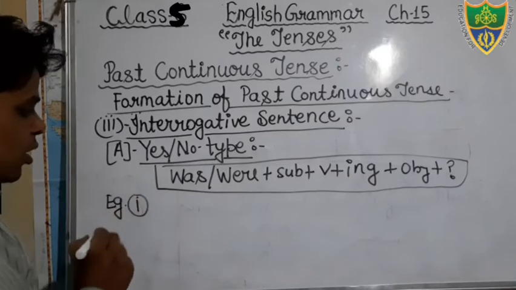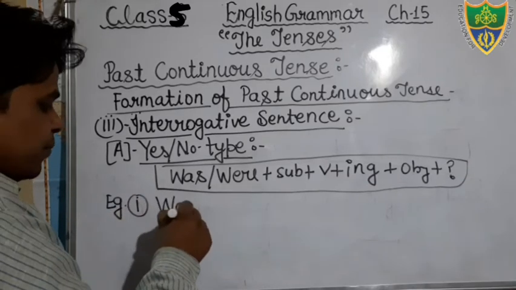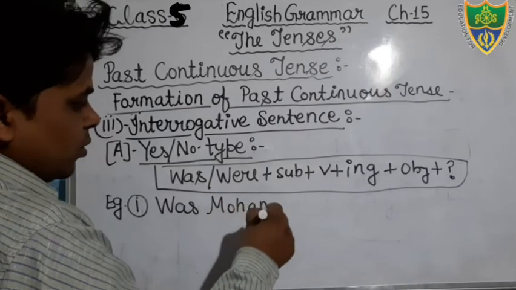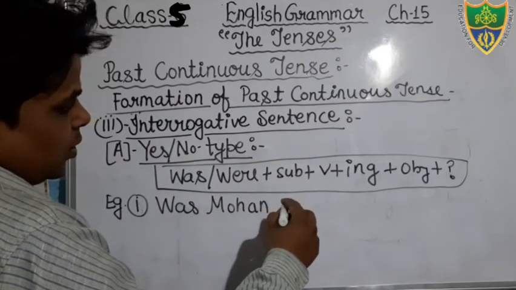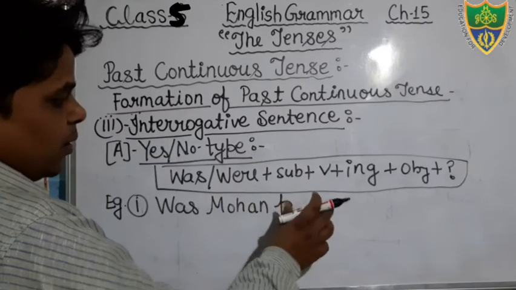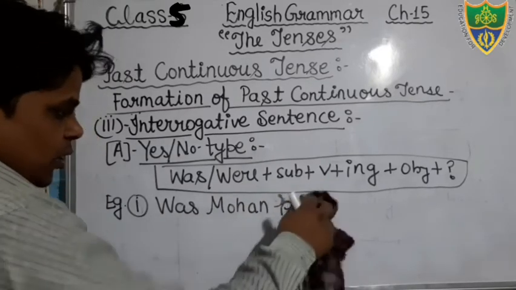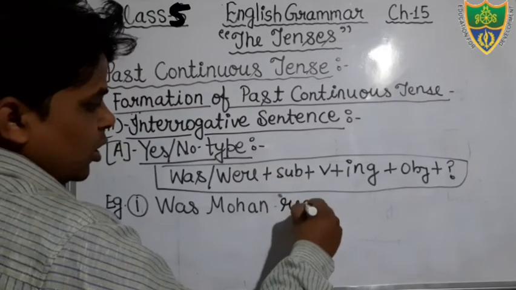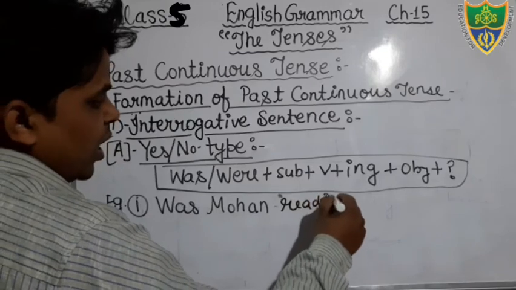Let's see the example first. Was Mohan, your verb is read. Just see, was Mohan, read is a verb, in the verb we will add ing.